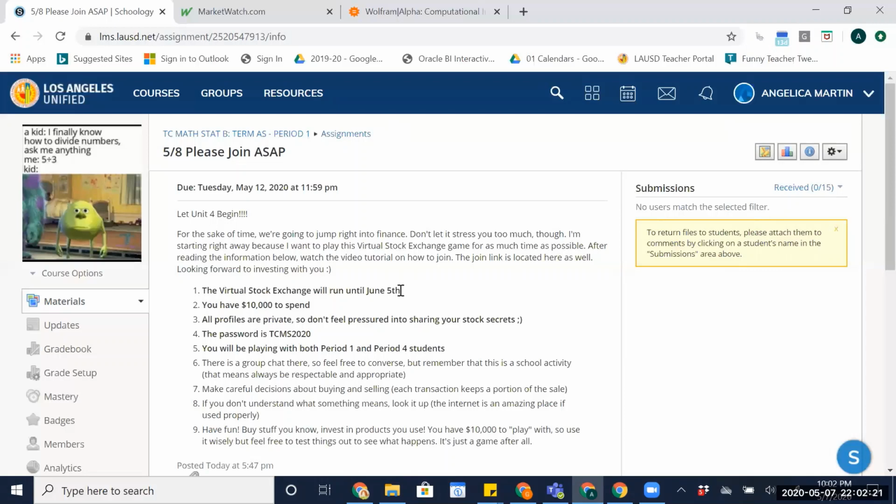So I'm hoping a lot of good discussions come out of this, and I'm hoping that even though I don't have an expert level of understanding on the stock market, I hope that the experience in this game will help you understand how the stock market works. There's nothing like experiencing it yourself, and why not experience it in this Monopoly style game of the stock exchange? Okay, so if you have questions, I might not always have the answer, but that's what the internet's for, and we'll do our best to learn as much as we can about this stock market game, okay?